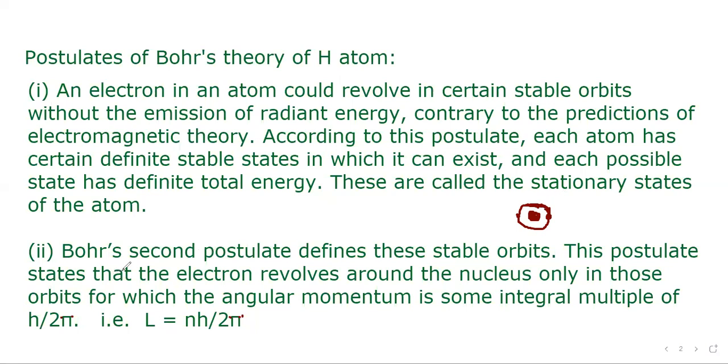Now let's consider the second postulate. Bohr's second postulate defines these stable orbits. This postulate states that the electron revolves around the nucleus only in those orbits for which the angular momentum is some integral multiple of h upon 2 pi, as we have proved earlier, L equal to nh upon 2 pi.